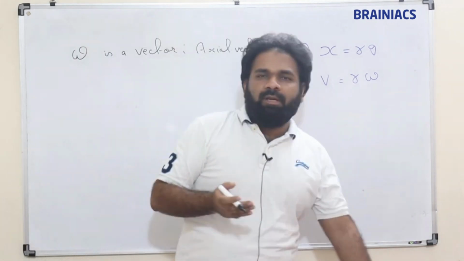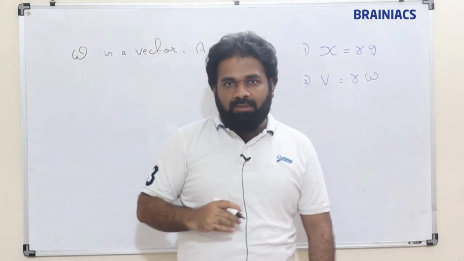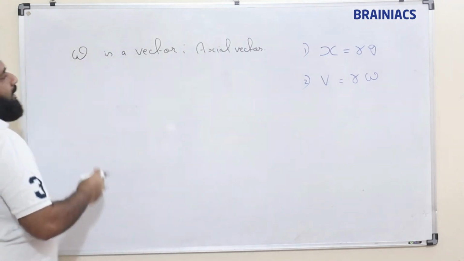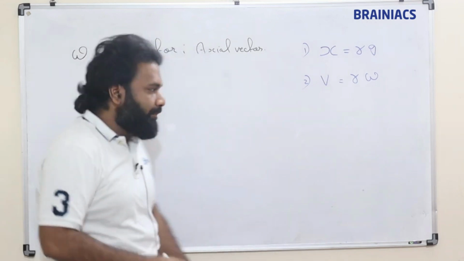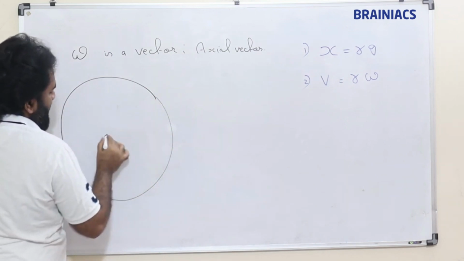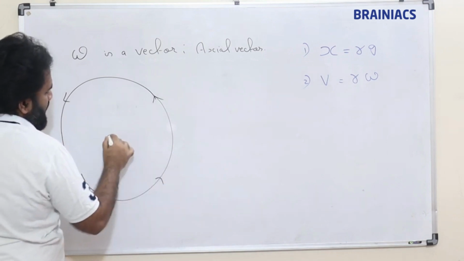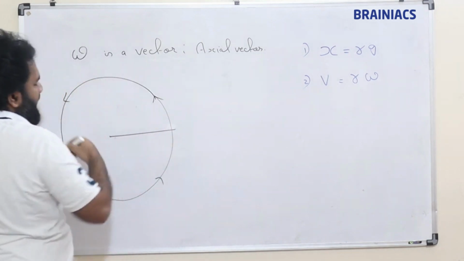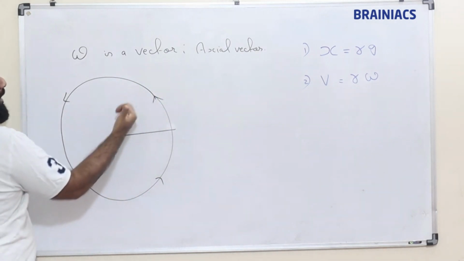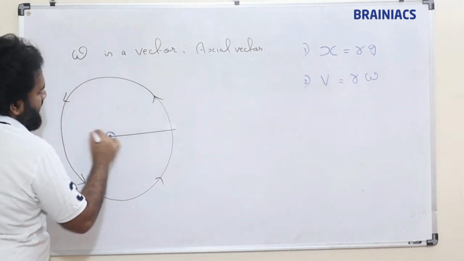So just like generally the displacement, the velocity will follow the direction of displacement, same way in this case omega will follow the direction of angular displacement. Suppose we consider an anti-clockwise motion, if it is moving like this, the same technique, right hand thumb rule. If it is moving like this, the thumb is coming out, so we can mark this as coming out.